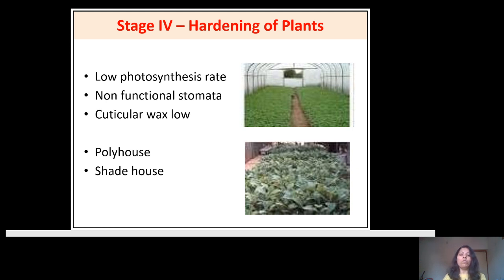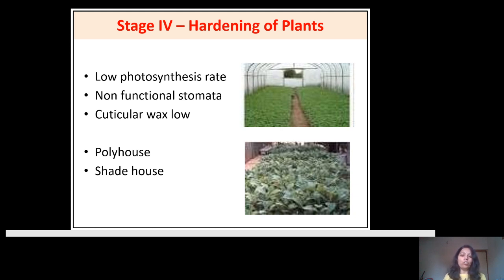On the next day, you uproot these in vitro shoots or in vitro plantlets along with the forceps, and wash them in water. Whatever media is attached to the roots should be removed, because the chances of contamination increase whenever this medium stays attached to the root. That's why you have to wash first.